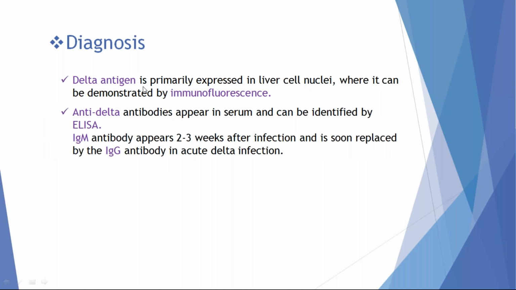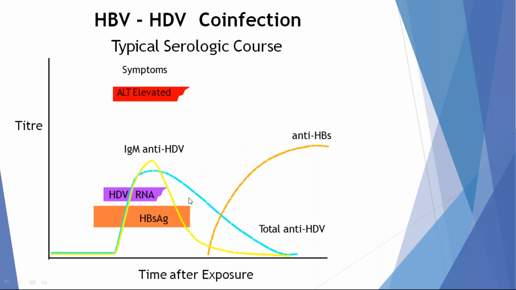Serological markers are delta antigen, HDV antigen, detected by immunofluorescence, and anti-delta antibodies. IgM antibodies appear within 2 to 3 weeks. IgG antibodies appear within 6 months. They persist lifelong. This is the natural spectrum, or timeline, after exposure to HDV infection.